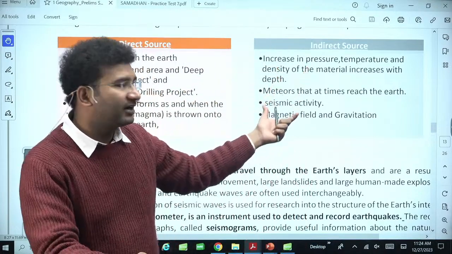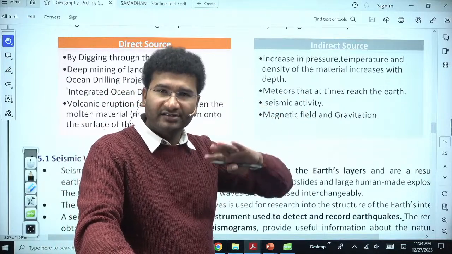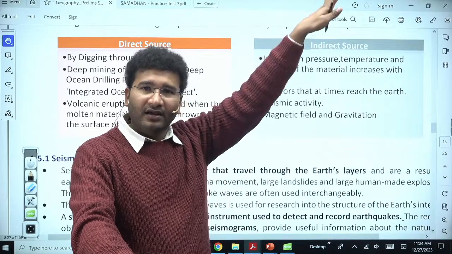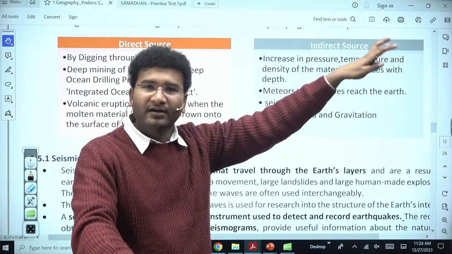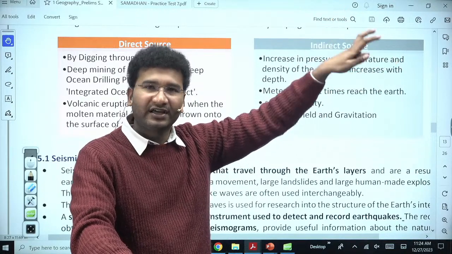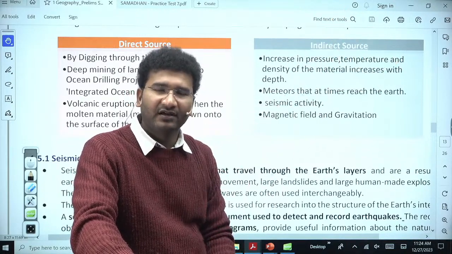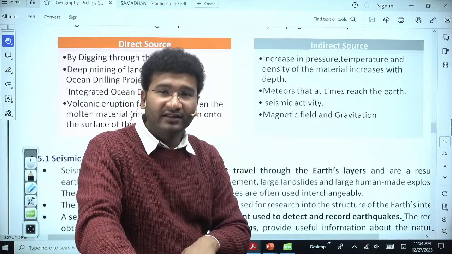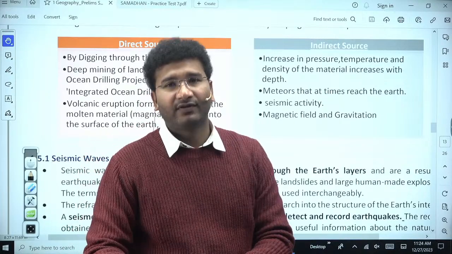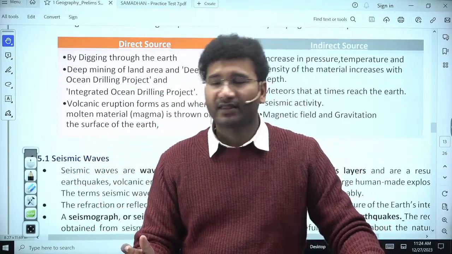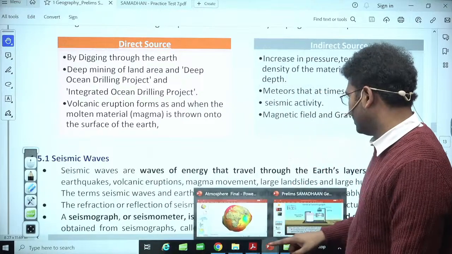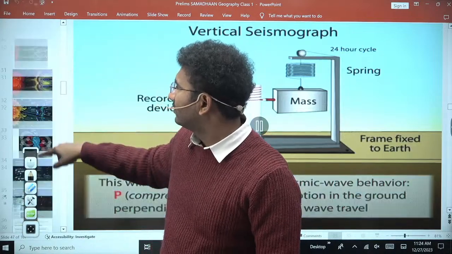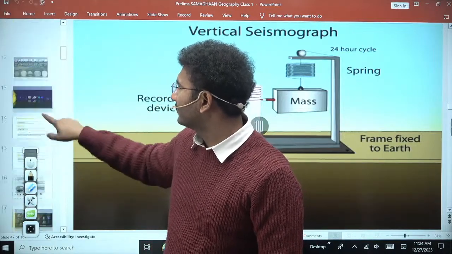So indirect sources mein agar aap dekha gaya, meteors, yesterday you have learned what are meteors. Meteors are nothing but the asteroids, the uncompleted burning of the asteroids which was there in the space. When they come onto the surface of the earth, you can study them and you can also learn what do we have within the interior of the earth. कैसे? देखो यार, for example, I told you that what are asteroids? Asteroids are nothing but sometimes these asteroid belts which are there in the space, they might have also been composed of the core of the planet.